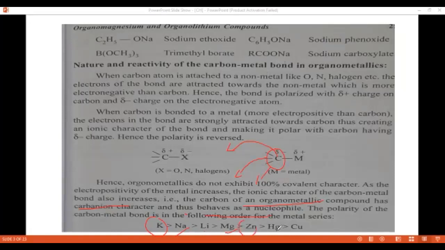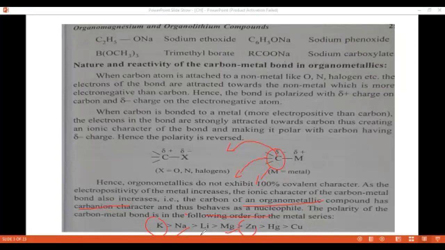Zinc is more polar than mercury. Mercury is more polar than copper. In this order, potassium has the most polar character. Therefore, for example, organolithium compounds are more polar and hence more reactive than organomagnesium compounds.